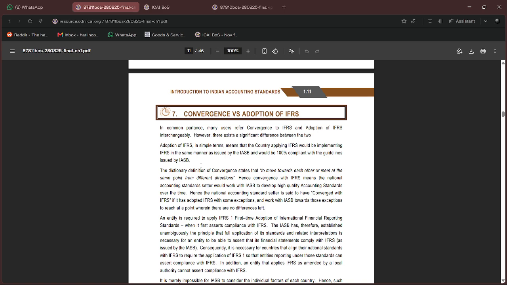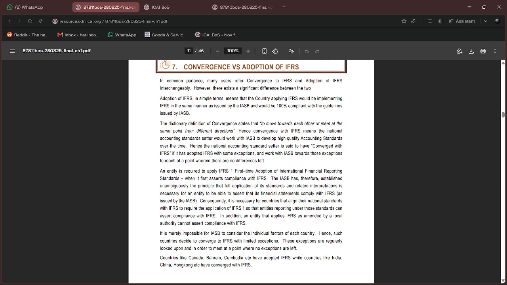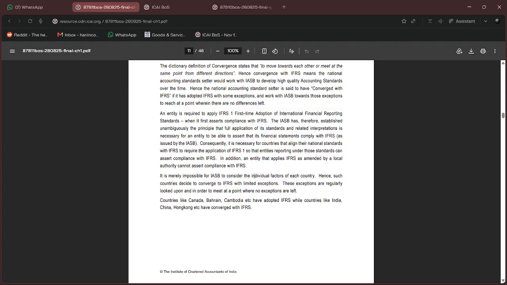So what we do is we take the IFRS, we see the customs and practices that our companies or entities are engaging in. We take it from that. We don't adopt it as is; we add an appendix, or we bring in that adjustment into IFRS, and we roll out the standard on the national level for the entities or organizations to follow. So that is what we say is convergence. This is the basic difference.